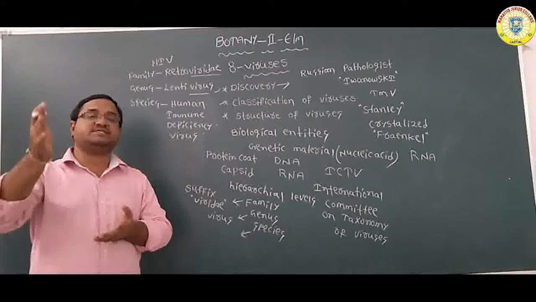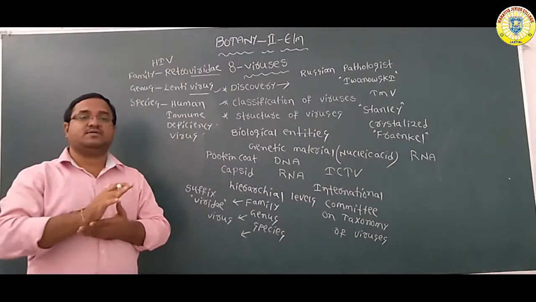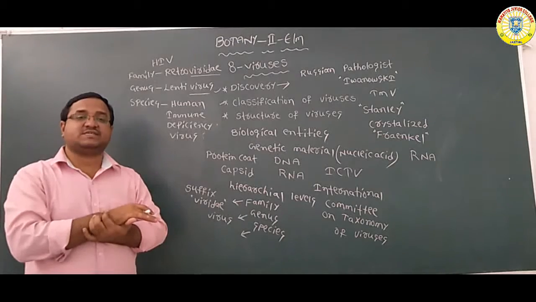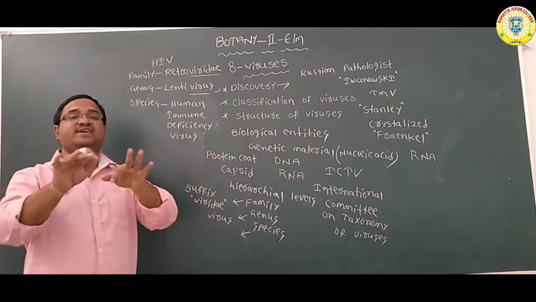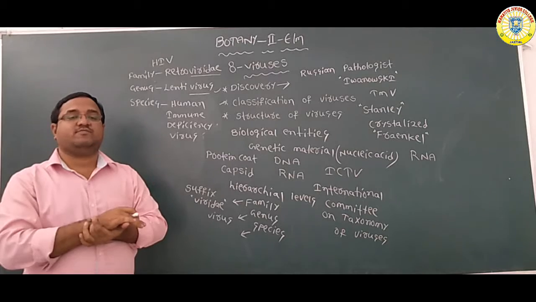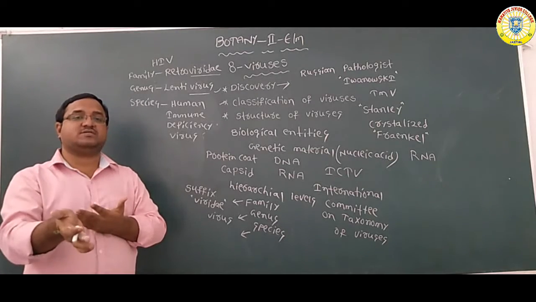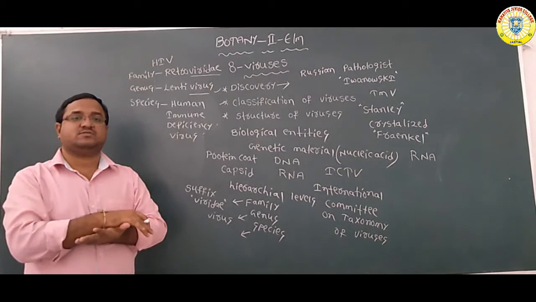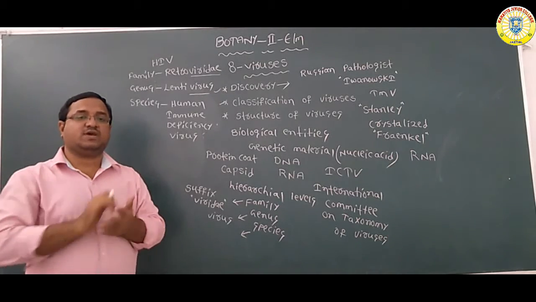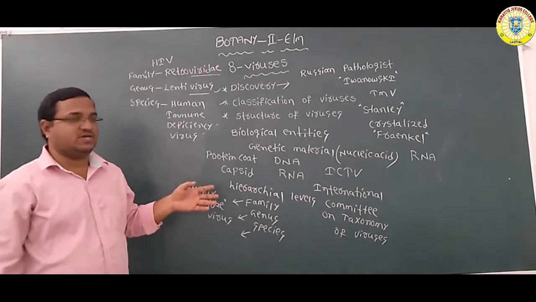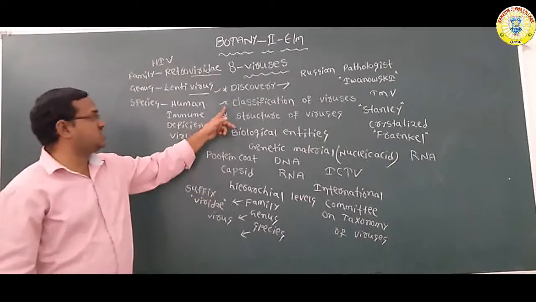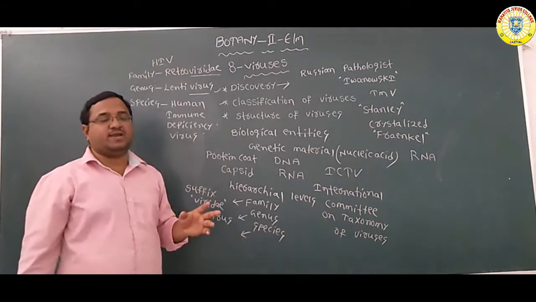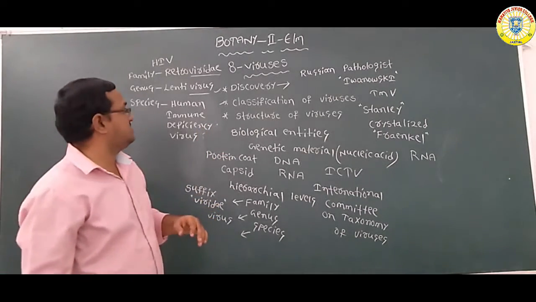For example, polio disease is common. What do we call the virus? Poliovirus. So the virus name comes according to the name of the disease. According to the ICTV, there are three classification levels: family, genus, and species.